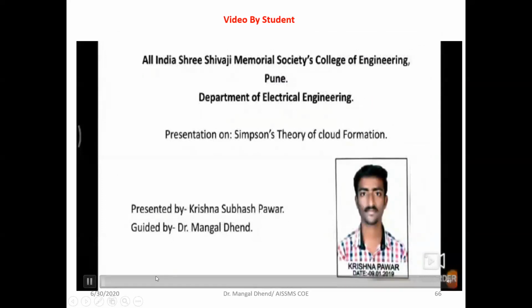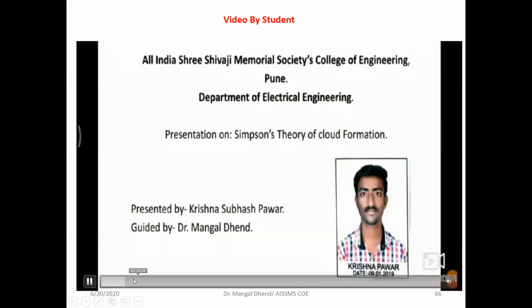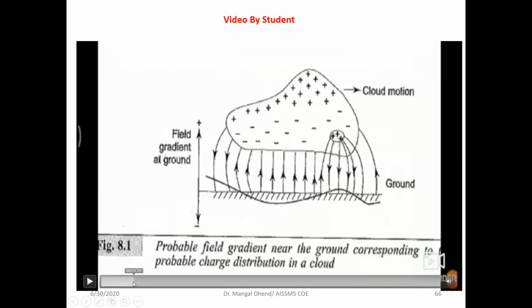Hello, I am Krishna Pawar. I am going to give some information about the Simpson theory of charge formation in a cloud. Basically, there are three theories of charge formation in the cloud. First, Simpson theory. Second, Renaud's theory. Third, Mason's theory. Lightning is how a thunderstorm occurs. The charge inside the cloud at heights of 200 meters to 10,000 meters is 100 volt per centimeter.